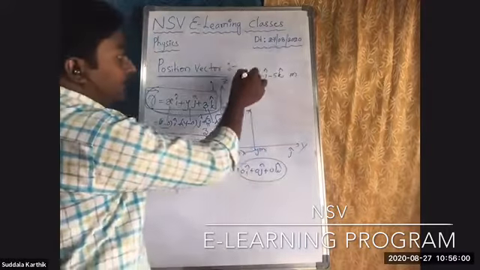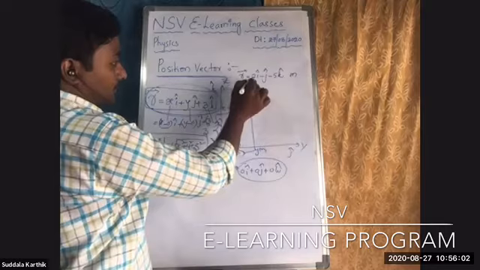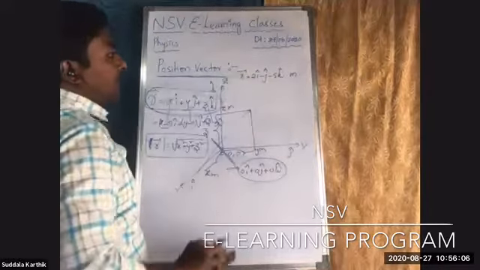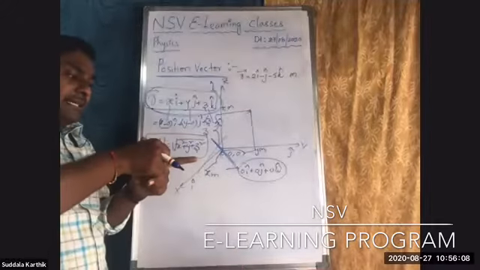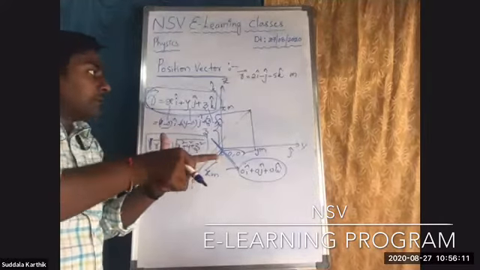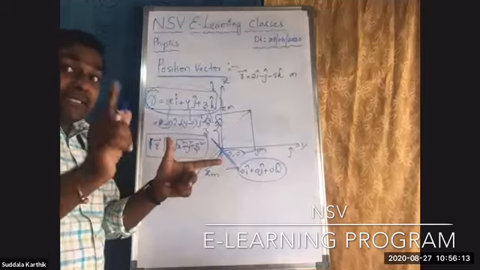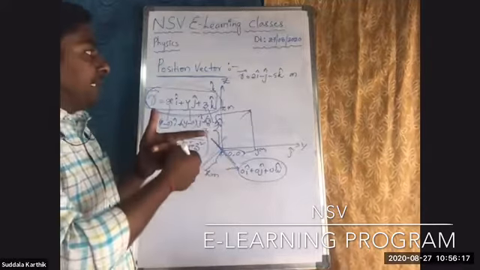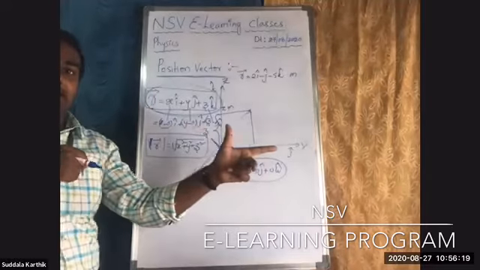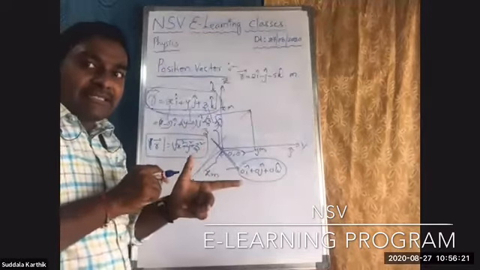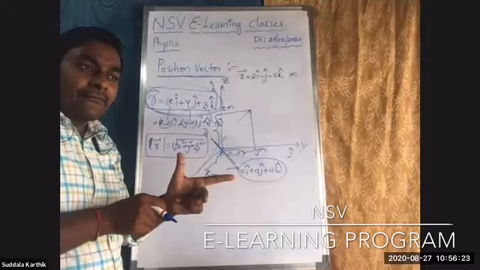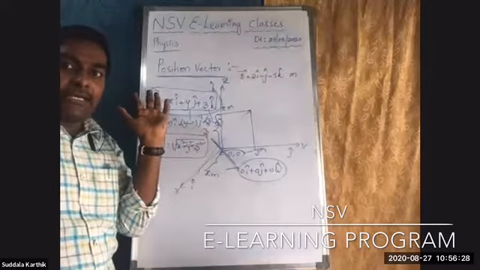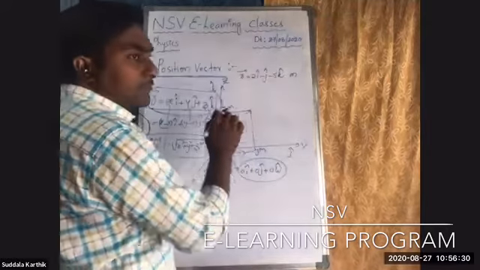The meaning of this is that it is making 2 meters distance along the x axis, 1 meter distance along the negative y axis, and 5 meters distance along the negative z axis. That's it. Like that only you have to learn.